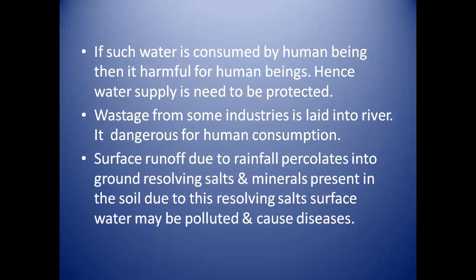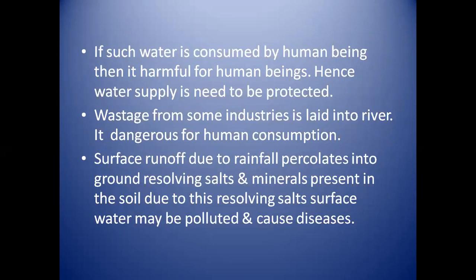Another need to protect the water supply is that when waste from industries is directly let into the river, it can contaminate the river water, and it is dangerous for human consumption. Another need for water supply protection is surface runoff due to rainfall, which infiltrates into the ground.